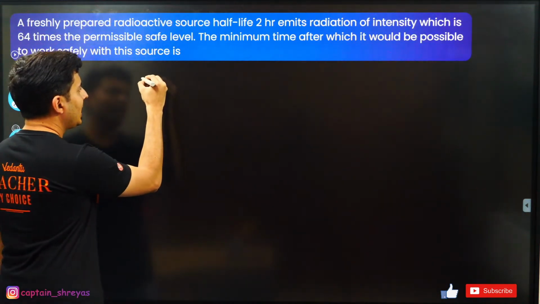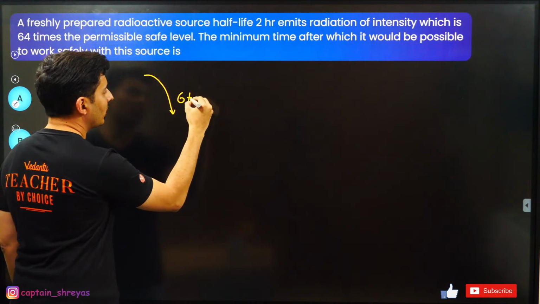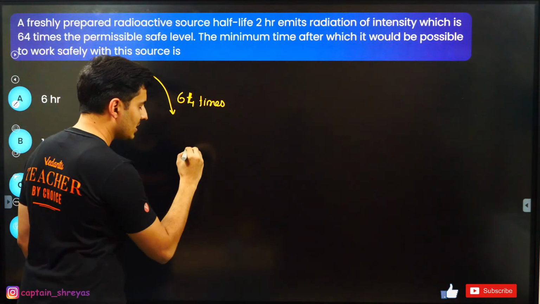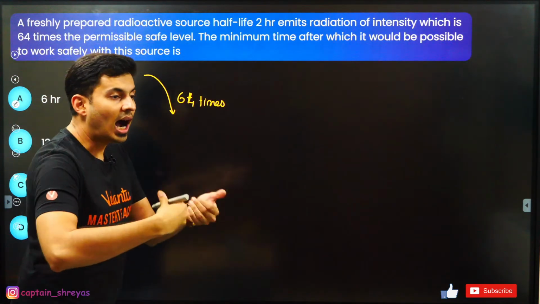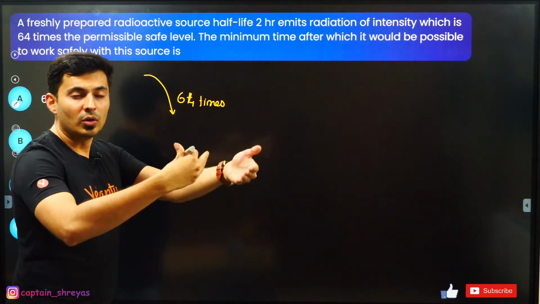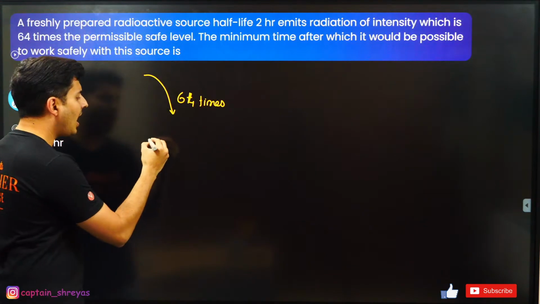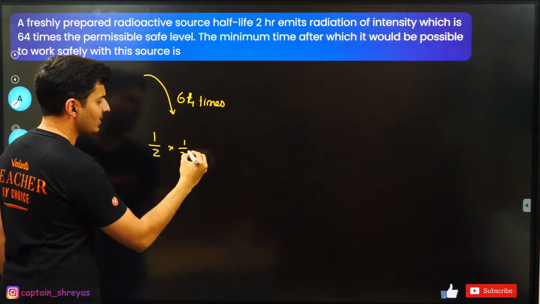If my activity has to reduce by 64 times, how many half-lives do I have to undergo? Every half-life the activity becomes half. Next half-life it becomes half of the previous one, and so on.